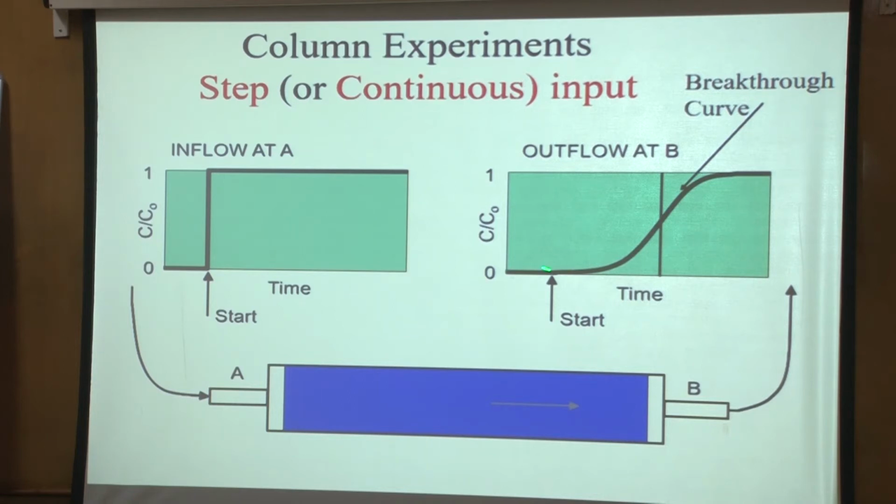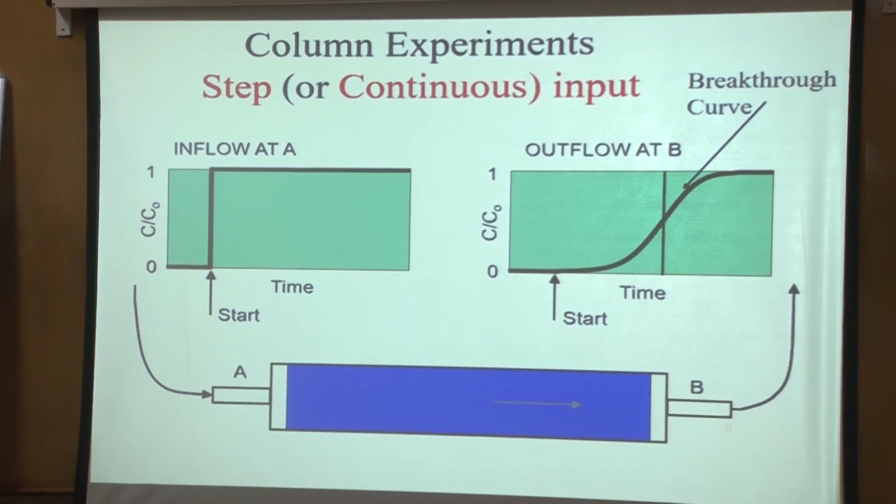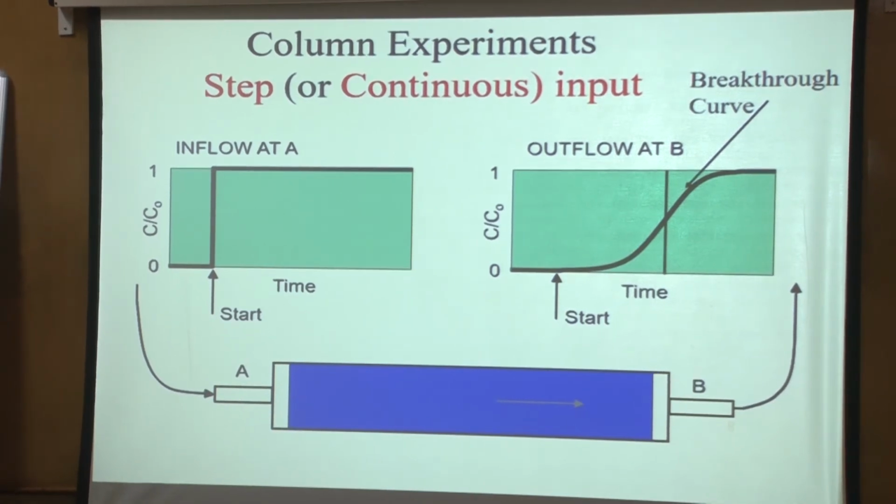And if it is very much diffused like this or even more, then we know that dispersion is important. So what we will do is, in the lab, we will measure this, and based on that, we would try to estimate what is the velocity of flow and what is the dispersion coefficient.